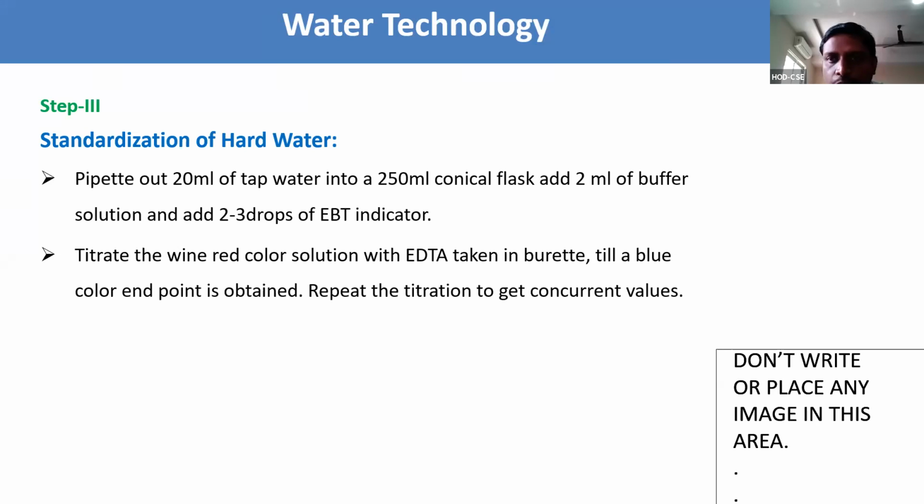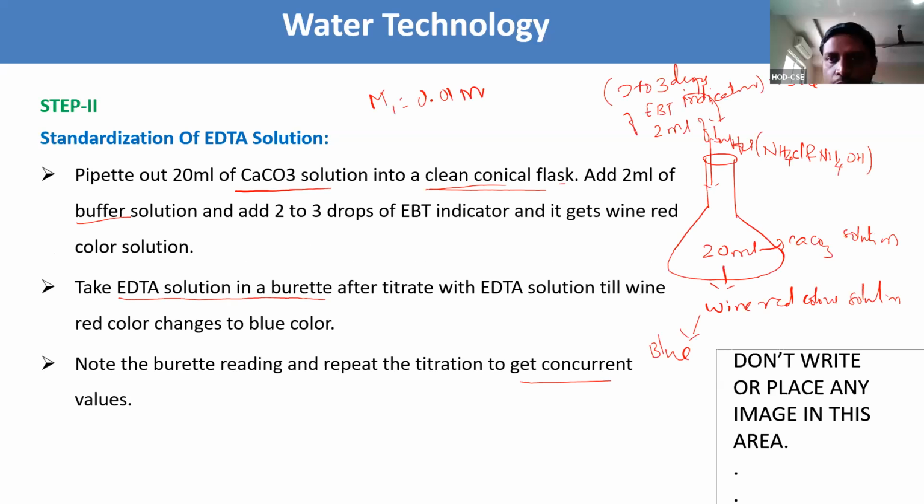In step 2, we need to pipette out 20 ml of the calcium carbonate solution from step 1 into a conical flask. To that we add 2 ml of buffer solution and 2 to 3 drops of indicator. It gets a wine red color. The wine red color is unstable, as already discussed in the principle. Now we need to titrate this wine red unstable complex with EDTA, which we take in the burette.